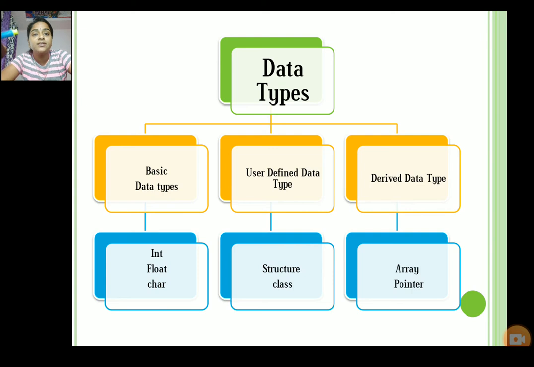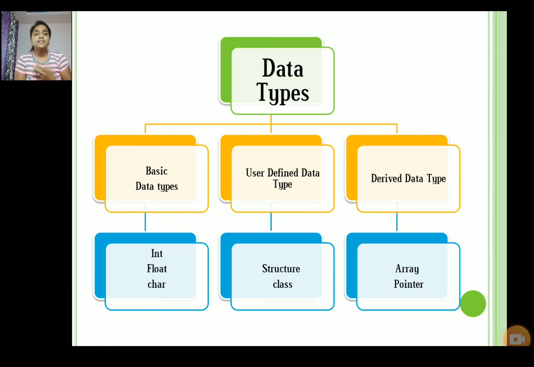Okay. So the next point is data types in C++. Basically there are three kinds of data types in C++: first is the basic data type, then the user defined data type, then the derived data type. Basic data types are system defined data types. There are int, float, char. These are the basic data types.